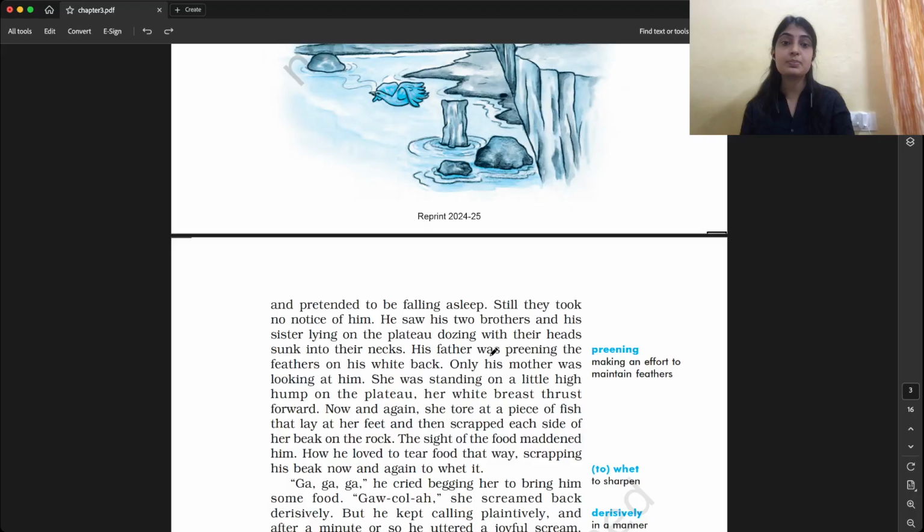She was standing on a little high hump on the plateau. High hump means a little bit protruding.